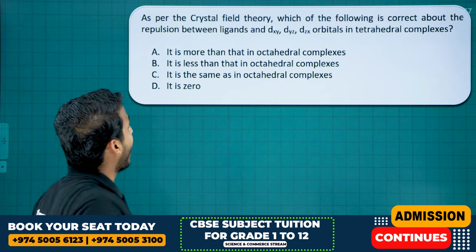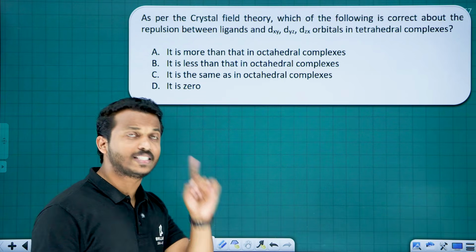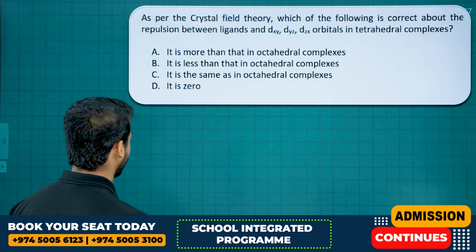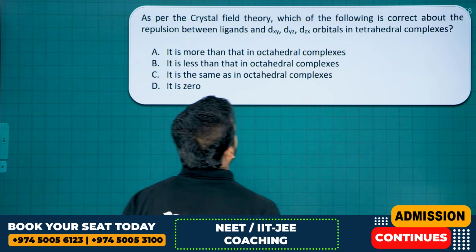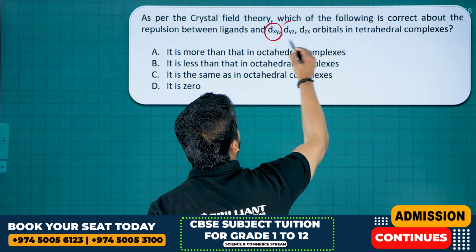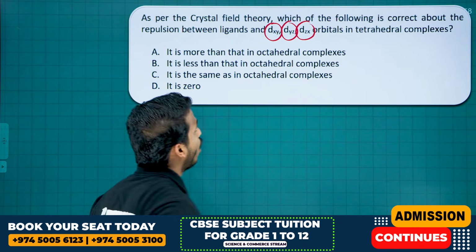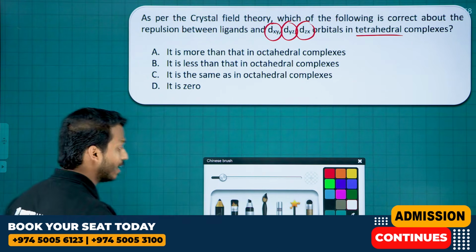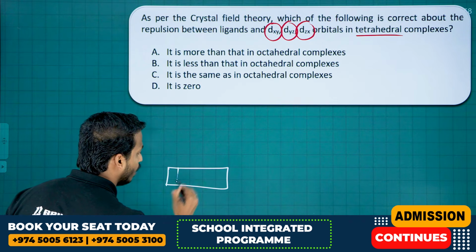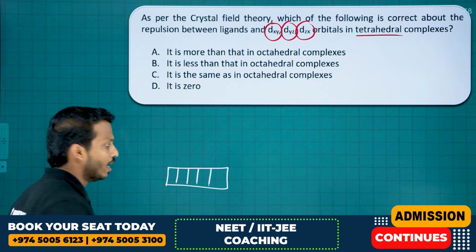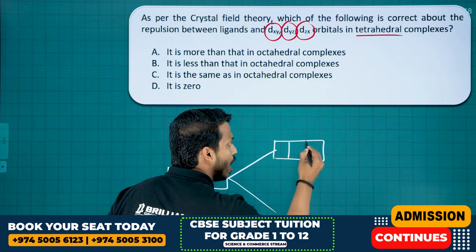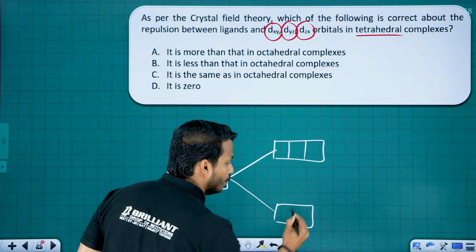Next question. As per the crystal field theory, CFT, which of the following is correct about the repulsion between ligand and the dxy, dyz, dxz orbitals in tetrahedral complexes? Dear, you know, in tetrahedral complexes how do the d orbitals split? Yes. In tetrahedral complexes, 3 orbitals are above, 2 orbitals below.